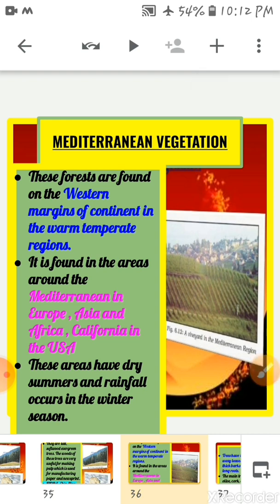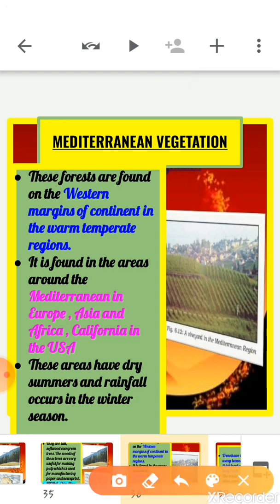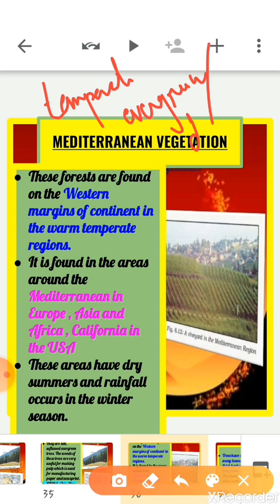Now, next we have Mediterranean vegetation. So children, you have learned that most of the east and northeast margins of the continent are covered by the temperate evergreen and deciduous trees.